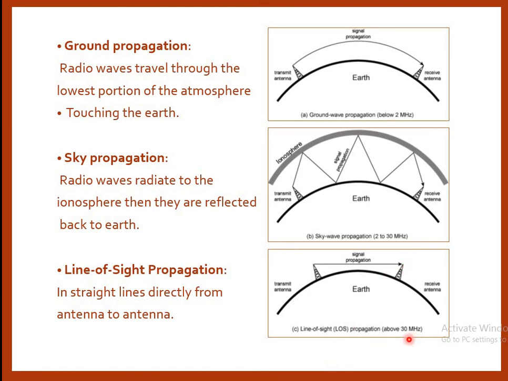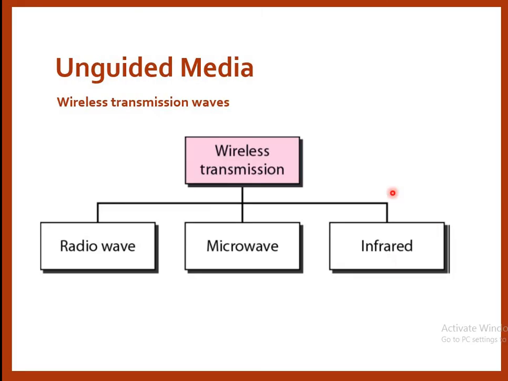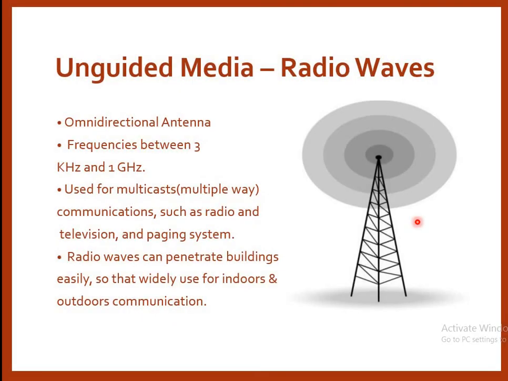And the line of sight propagation is used for the frequency above 30 megahertz. Now, types of unguided media. We have three types of unguided media: first one is radio wave, then microwave, and infrared. So first we go with the radio wave.